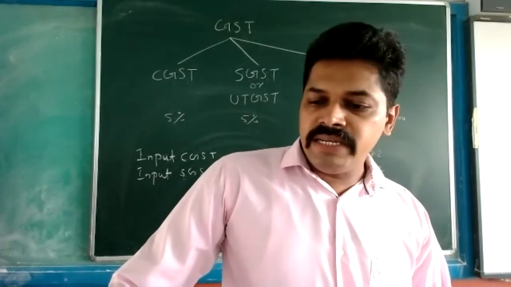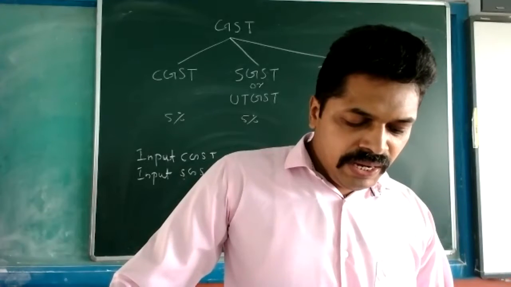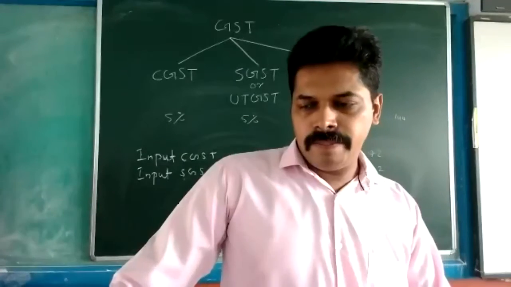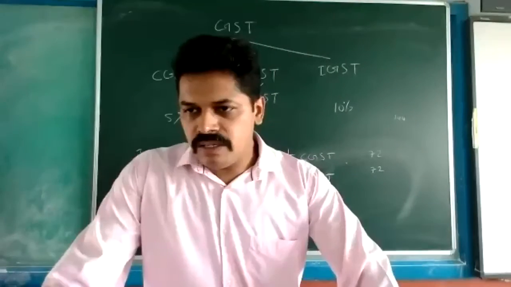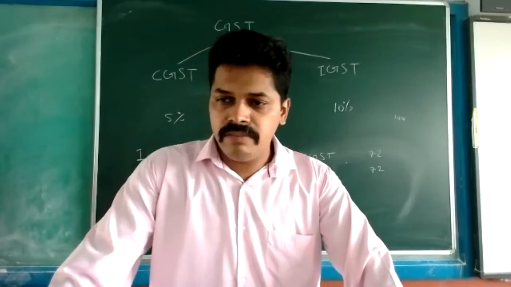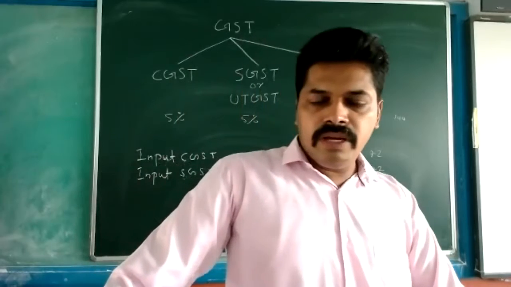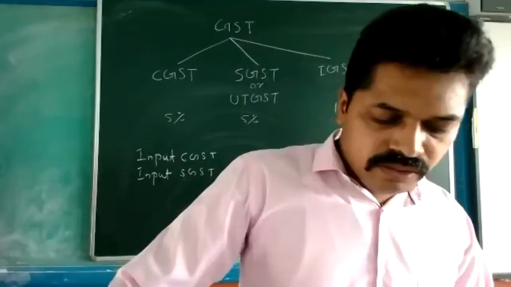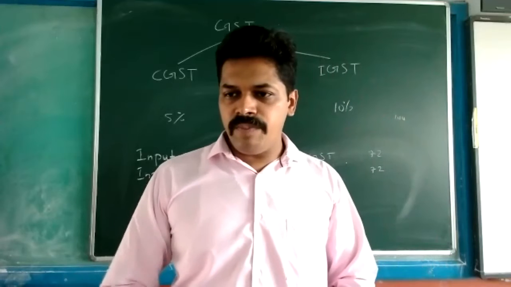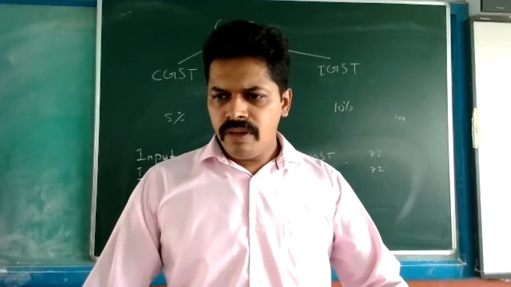Then the next transaction: paid for advertisement 40,000 by check. For advertisement, GST will be levied. It is not excluded. So what will be the journal entry? We have already written two journal entries from that. Can you tell the answer?